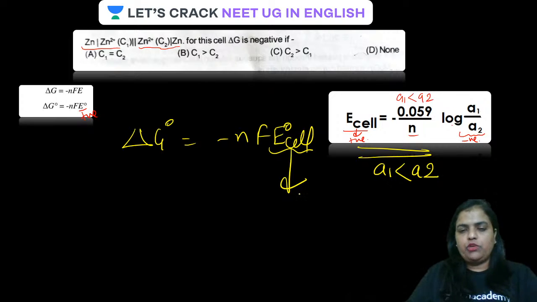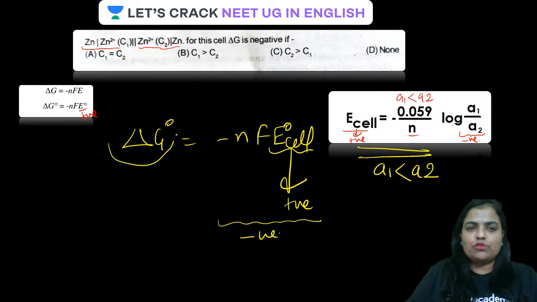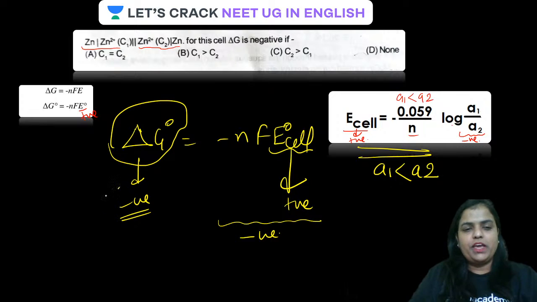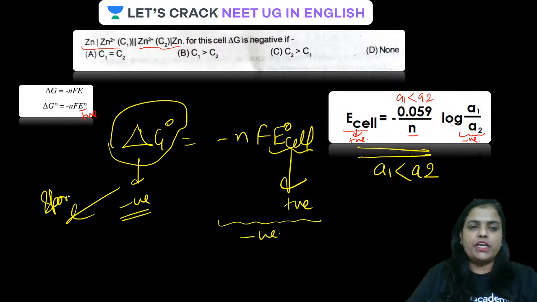Therefore, this value is positive. And if it is positive, what will be the value of delta G naught? Guys, the product of positive and negative will be what? Altogether, it is going to be negative, which means delta G value is negative. Okay, that means it is spontaneous. All clear, guys? Very simple.